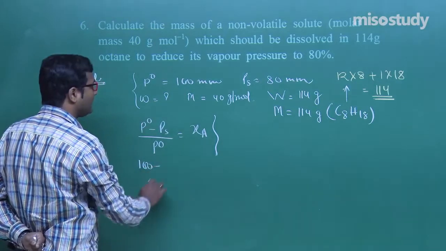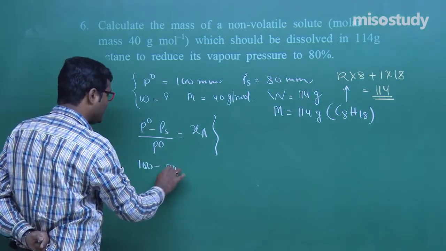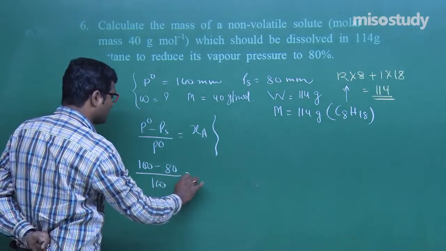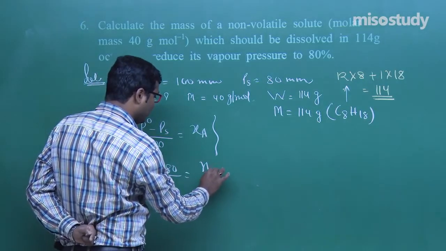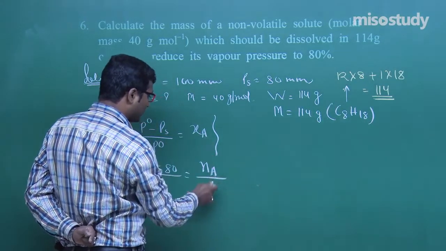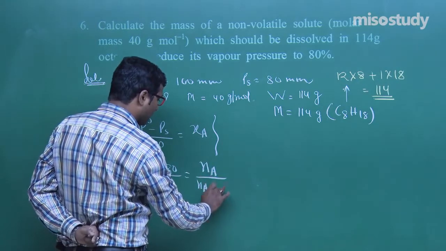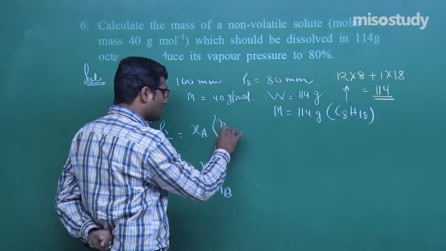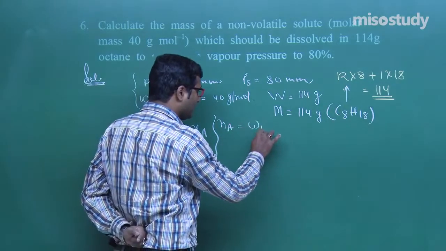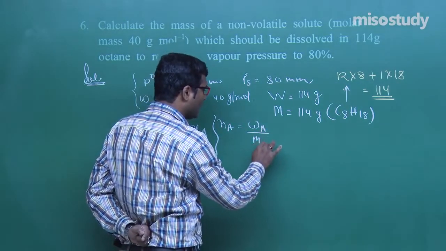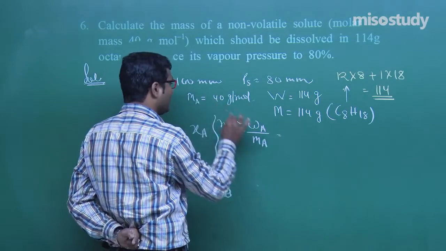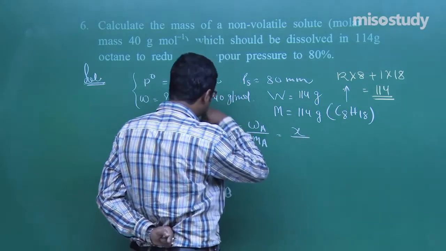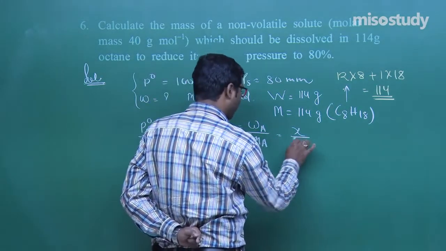100 minus PS, that is 80 upon 100. What is the mole fraction, my friend? Given mole fraction, the number of moles of the solute upon the total number of moles. Now, what is the moles of A? That is the given mass upon molar mass. Given mass we do not know, mark it as X, and molar mass is 40.